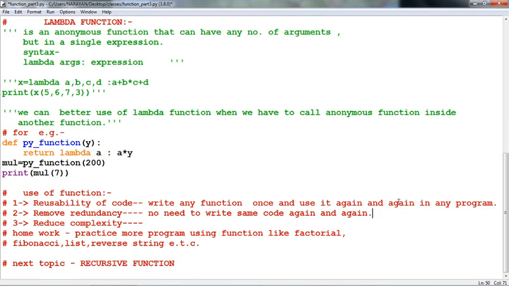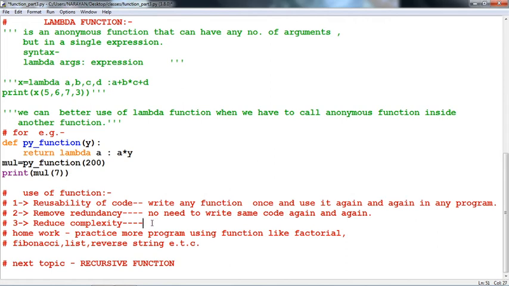This is the reusability of code, what I explained in the above line: write any function once and use it again and again in any program. This will remove the redundancy. If we design a function, we write once and call it again and again in any program, any module. We can import the function from any file. In the next lecture, we will discuss that.